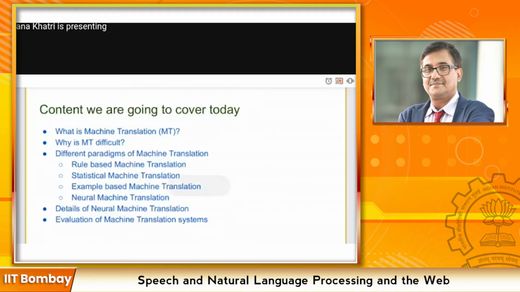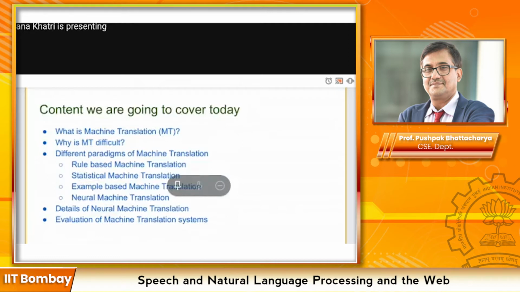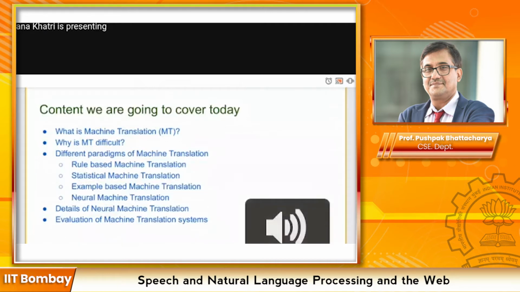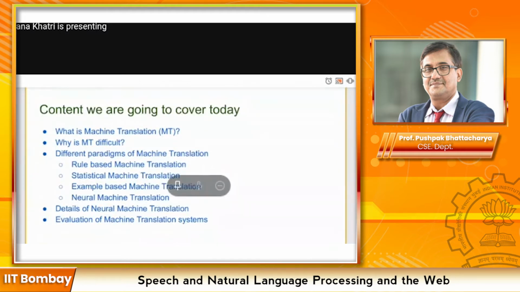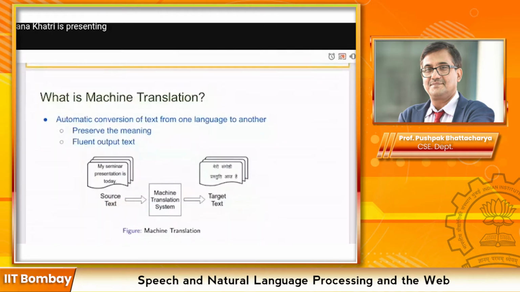The content we are going to cover in this lecture will be what is machine translation and why machine translation is difficult. I will be giving a brief overview of different paradigms of machine translation, that is rule-based machine translation, statistical machine translation, example-based machine translation, and a little bit detail about neural machine translation, and also how to evaluate machine translation.